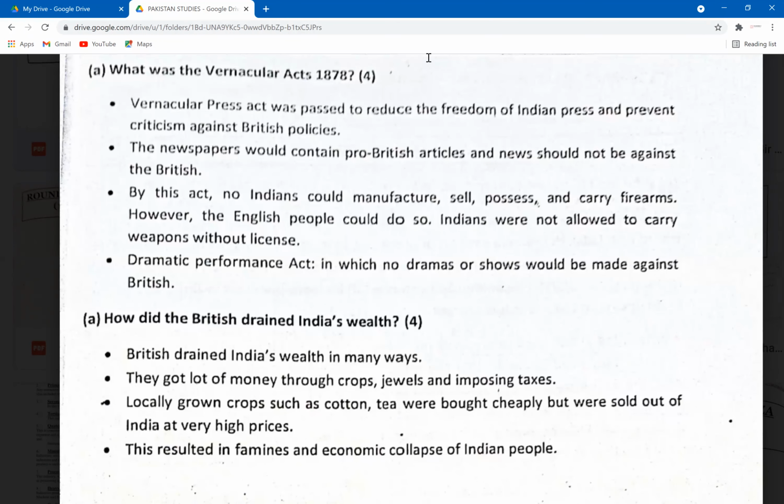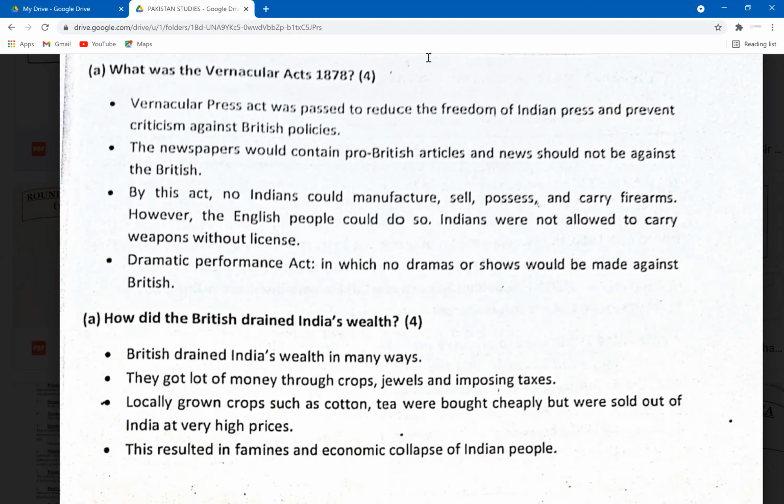They had already banned some of the Indian practices. They were trying to spread Christianity. So the social status, the religion, the culture, all of these aspects were at risk. So Indians wanted to fight for their power at this point. And the British passed the Vernacular Acts of 1878 to control that Indian freedom as well.